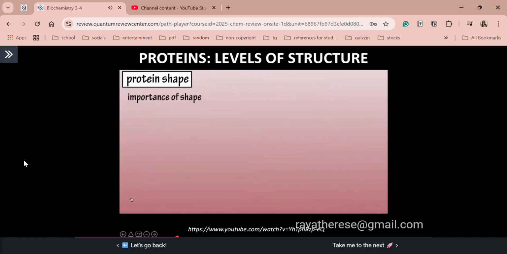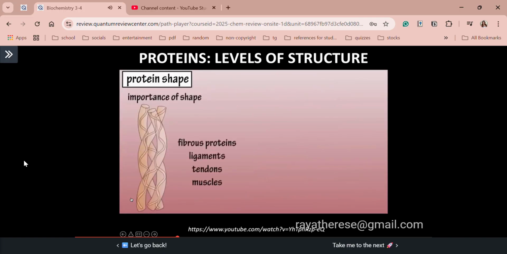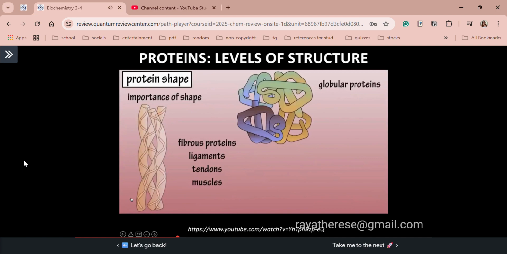The shape of protein is important. For instance, fibrous proteins are extended linear proteins that are part of ligaments, tendons, and muscles. And globular proteins fold into almost spherical shapes and have their hydrophobic or water-fearing R groups buried deep within the core, and their hydrophilic or water-loving R groups extended out into the water when in an aqueous environment. Proteins take their shape based on the job they're required to perform, and some have moving parts that are important to their functions.